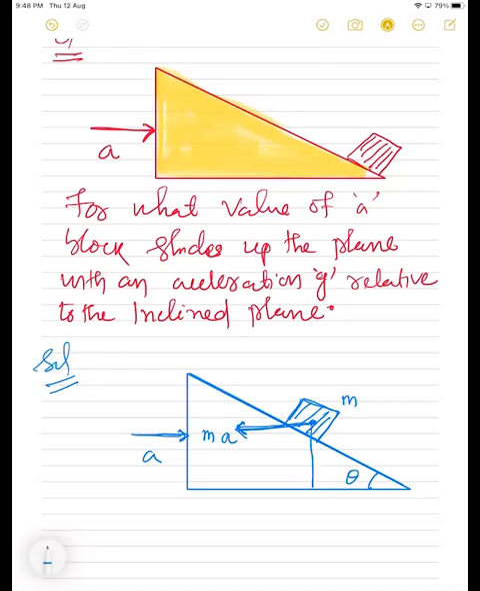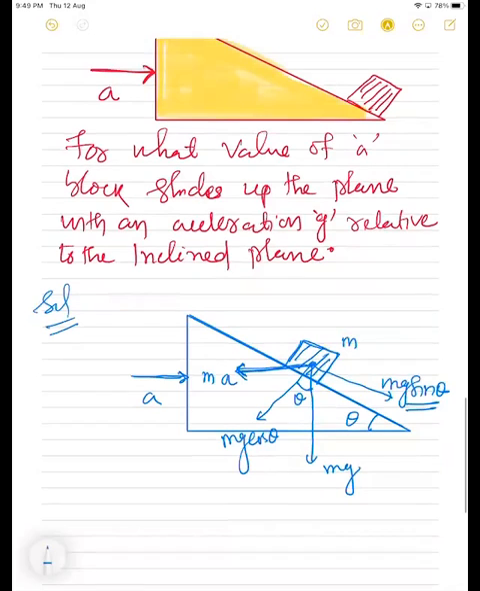And if this is theta, students, weight always acts vertically downward, mg. We can take two components of mg, right? If this is theta, then this is theta, right? This is mg cos theta, and this is mg sin theta. All understood? Understood about the mg component, students? Understood or not? Yes. Okay.